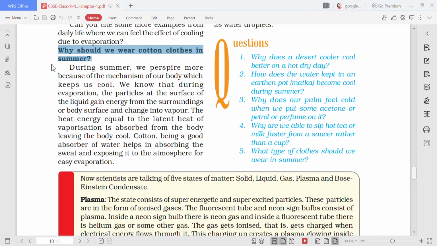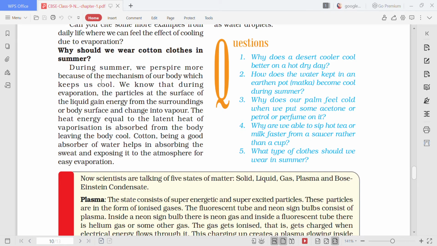So children, cotton is a very good absorber of water, and when you wear cotton clothes during summer, whatever perspiration, means pasina, you are having, the cotton clothes will absorb that, and you will feel cool.